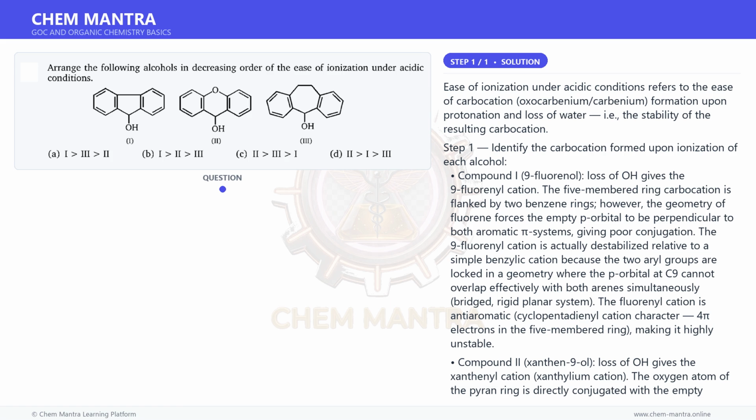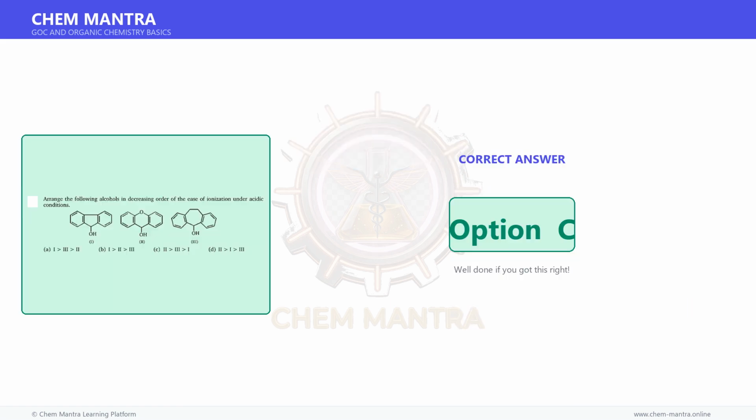Why other options fail? A. I > 3 > 2 is wrong; it places the antiaromatic fluorenyl cation as most stable, which is incorrect. B. I > 2 > 3 has the same error, and also ignores oxocarbenium stabilization of 2. D. 2 > I > 3 is the wrong order for I and 3; the fluorenyl cation is less stable than the dibenzosuberyl cation. Therefore, the correct answer is option C.